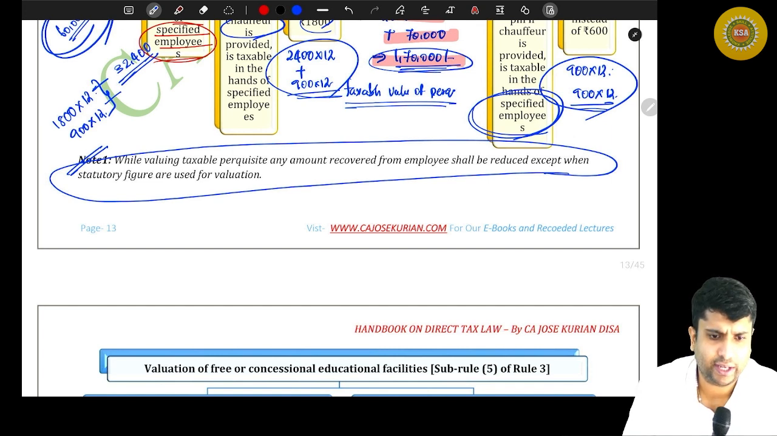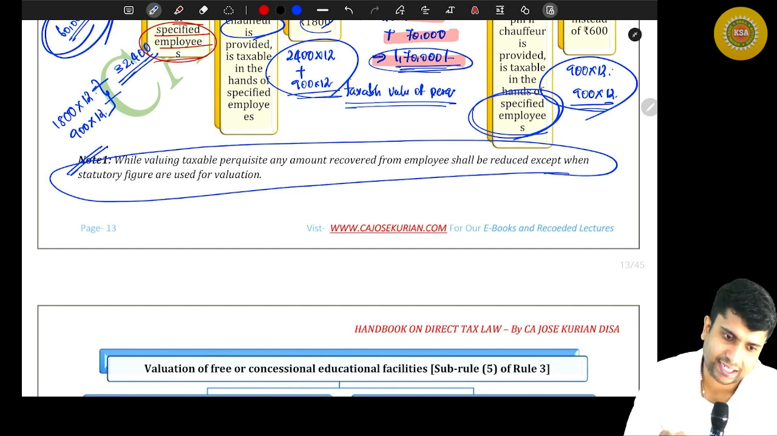Portion C, why we are taking driver salary at 900. That is the statutory equation, okay? If there is a driver, you have to add 900 per month. That's why.